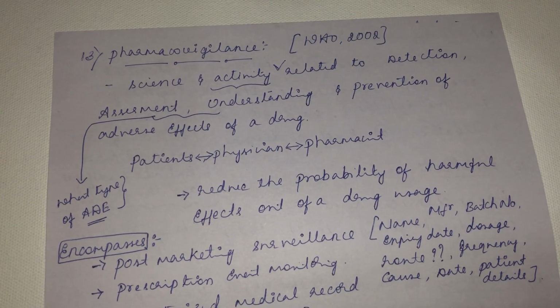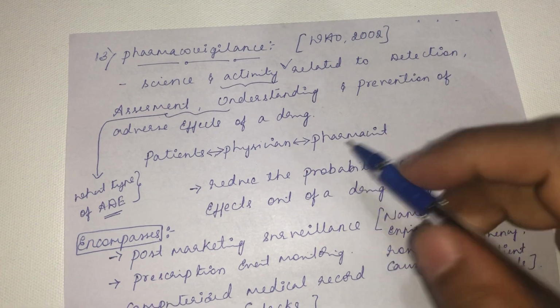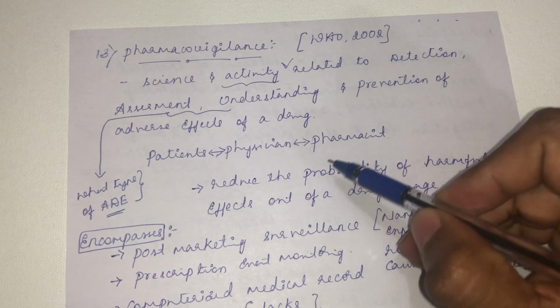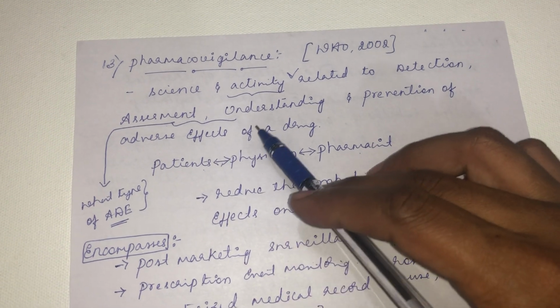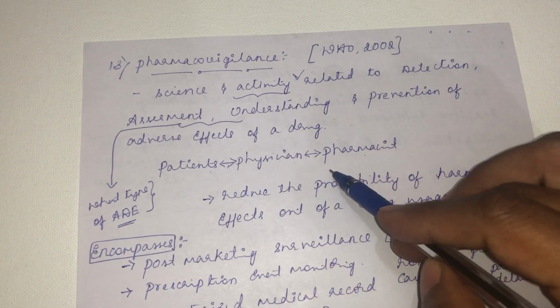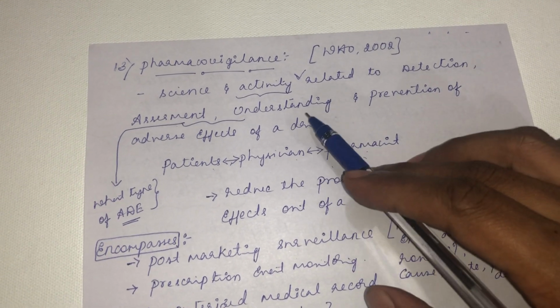For example, the main three components involved in the usage of a drug: the physician prescribes the drug, the pharmacist gives the drug, the patient uses the drug. If any adverse effect is produced by the drug, these three people will know about the adverse effect of a drug.